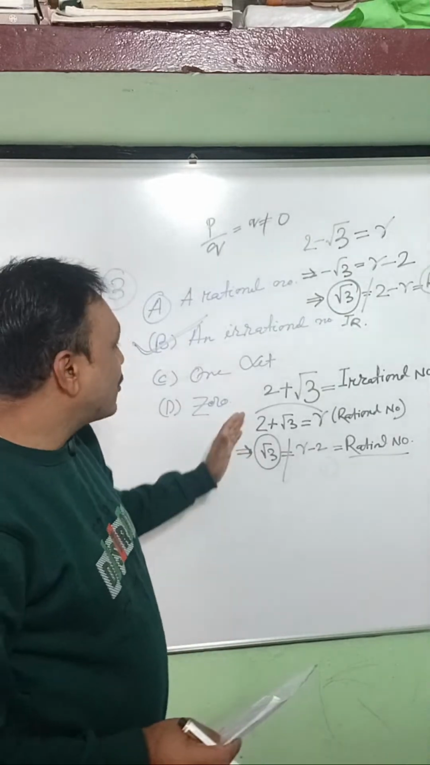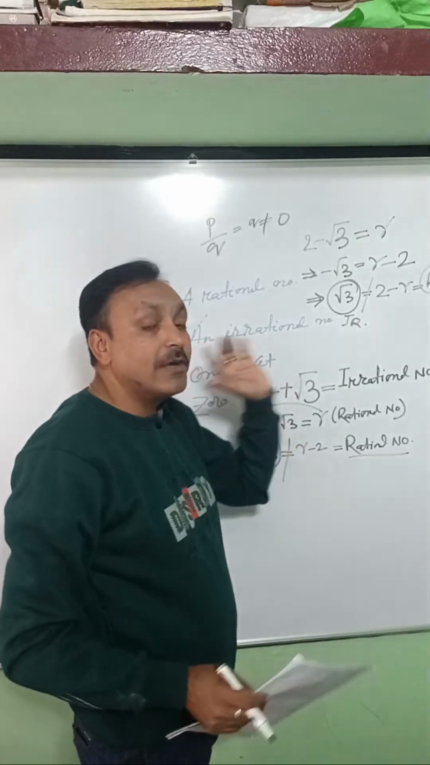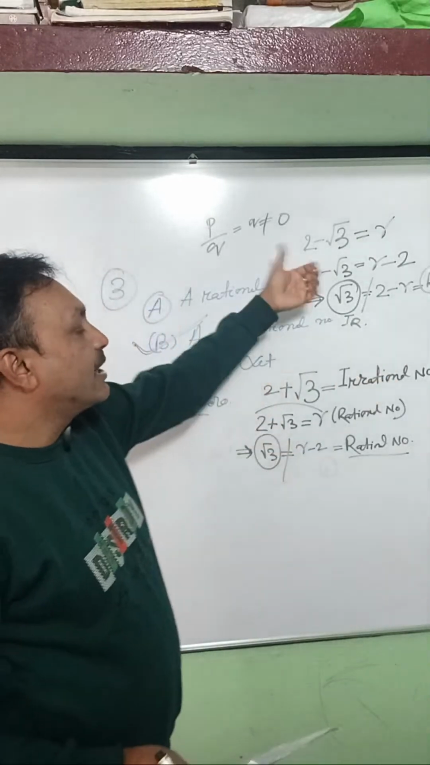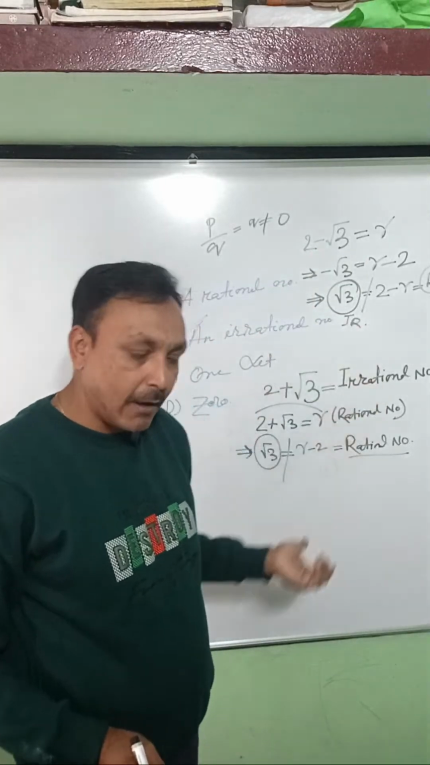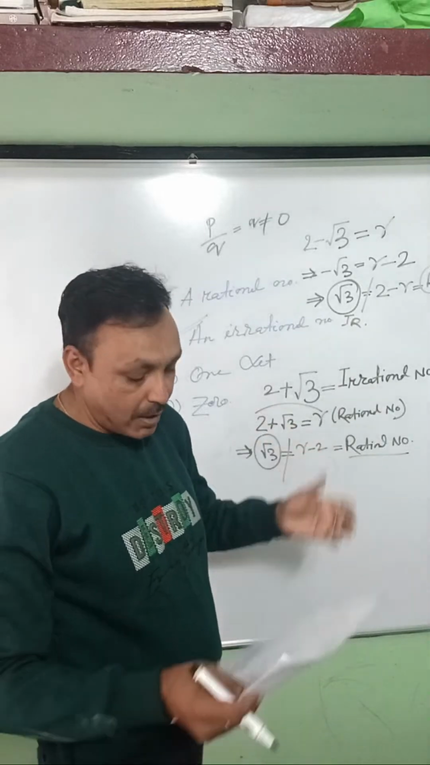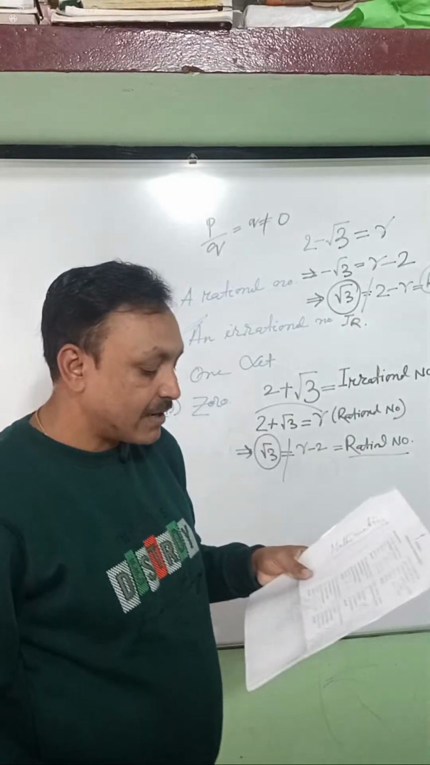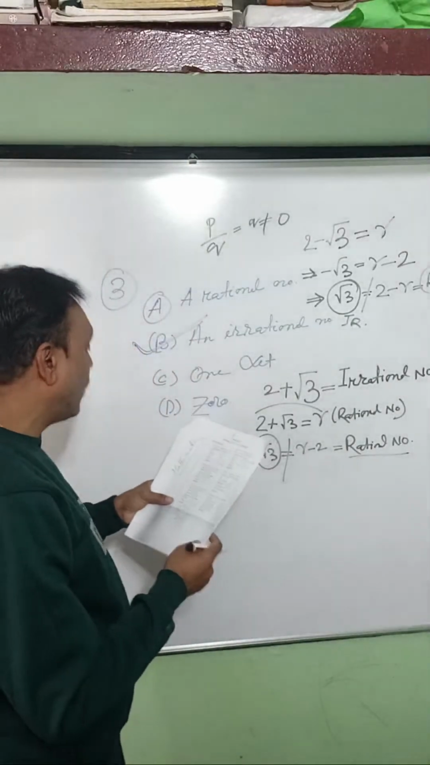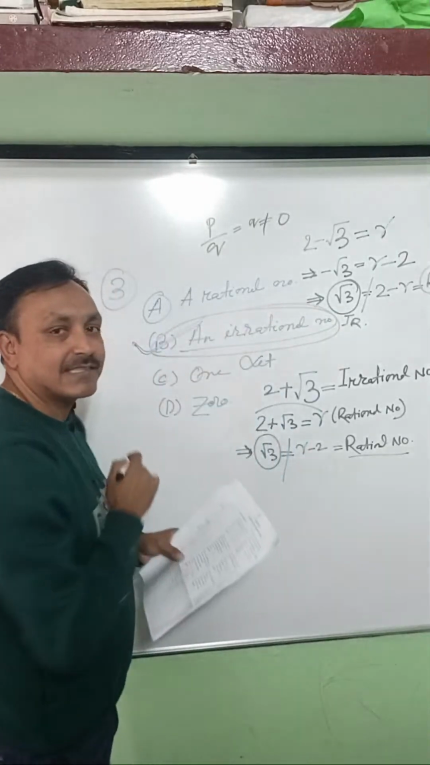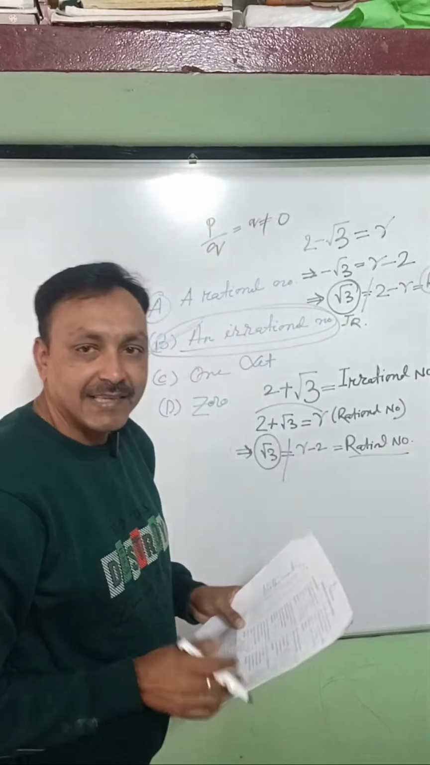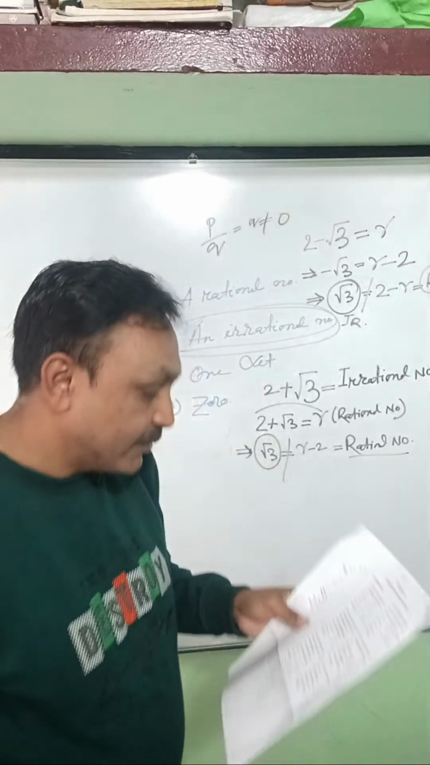Is it clear? So what will be the answer? If we take the sum of a rational number and an irrational number, it always gives you an irrational number. If we take the difference of a rational number and an irrational number, it again gives an irrational number. So that's why the sum or difference of a rational number and an irrational number always gives you an irrational number. So B is the correct answer. So B is the correct answer. Is it clear? I hope it's clear. Okay, now let's proceed to question number 4.